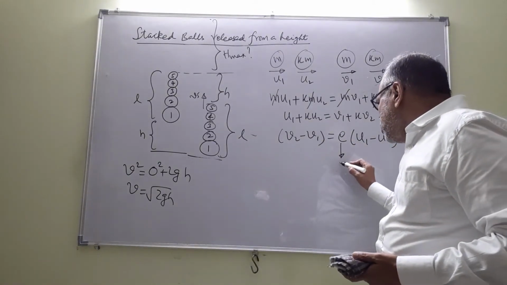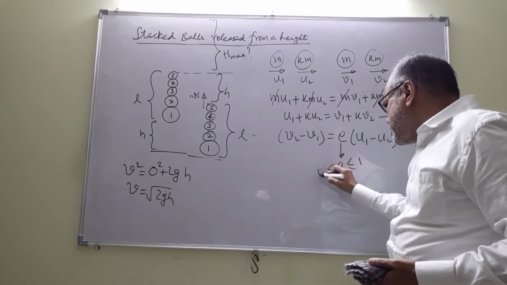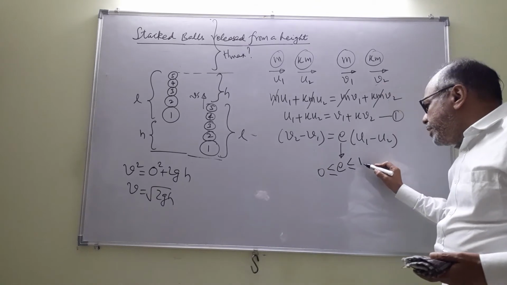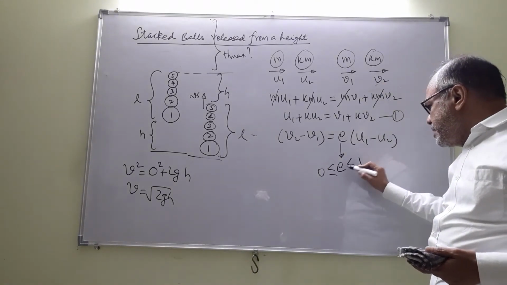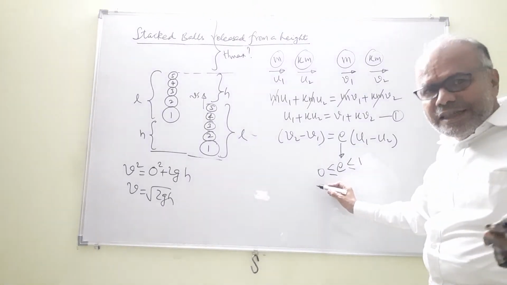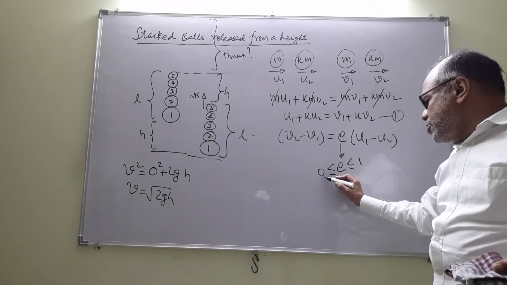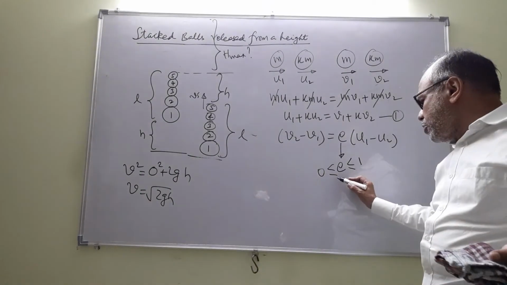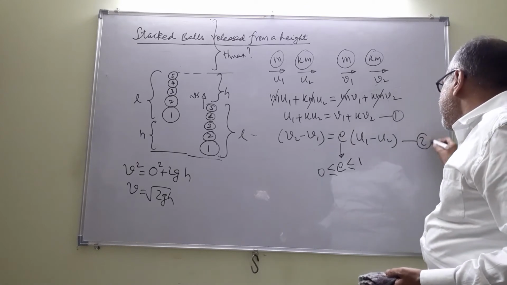Its value lies between 1 and 0. If it is an elastic collision, E is 1. If it is a perfectly inelastic collision, also called a plastic collision, E is 0. If it is an inelastic collision, it is between 0 and 1. So this is the second equation.